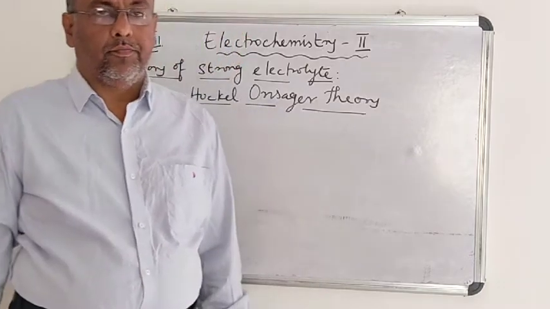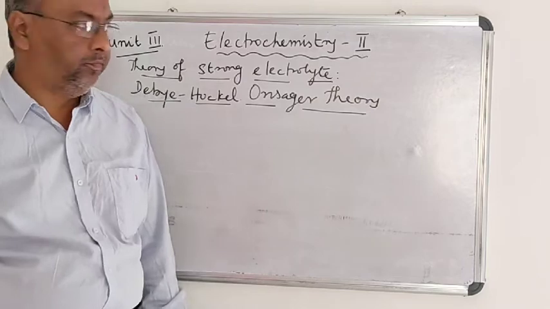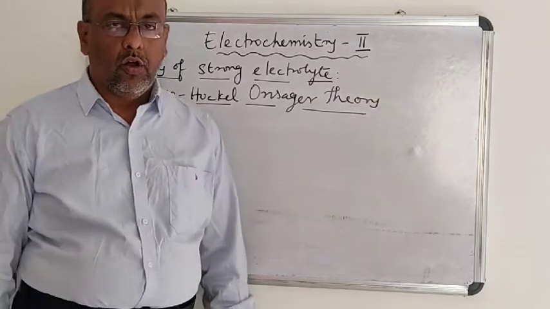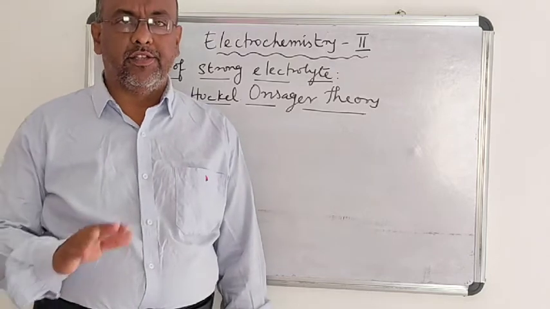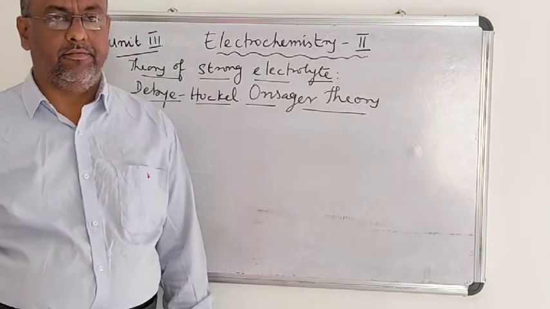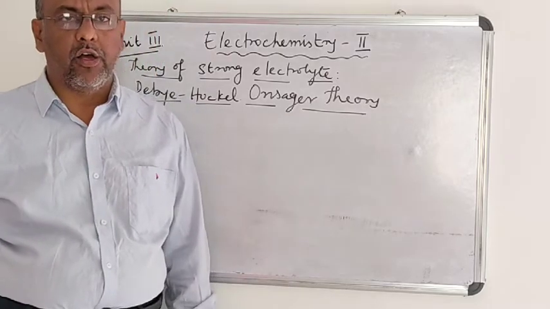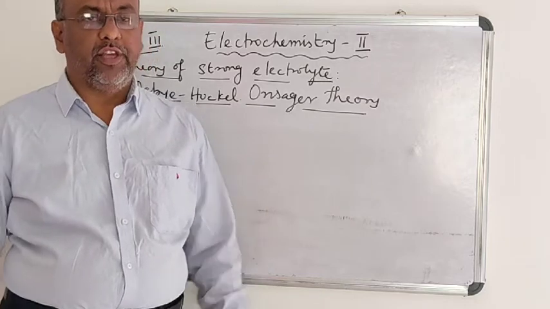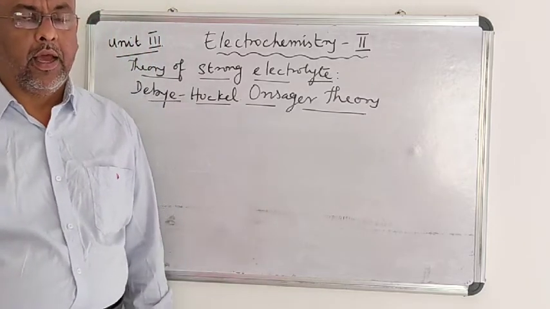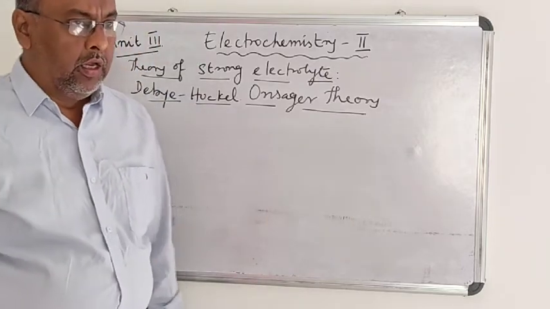First, you must know what a strong electrolyte is. A strong electrolyte is an electrolyte which gets completely dissociated, or goes into the solution in the form of ions completely. So, complete dissociation usually occurs in the case of strong electrolytes.